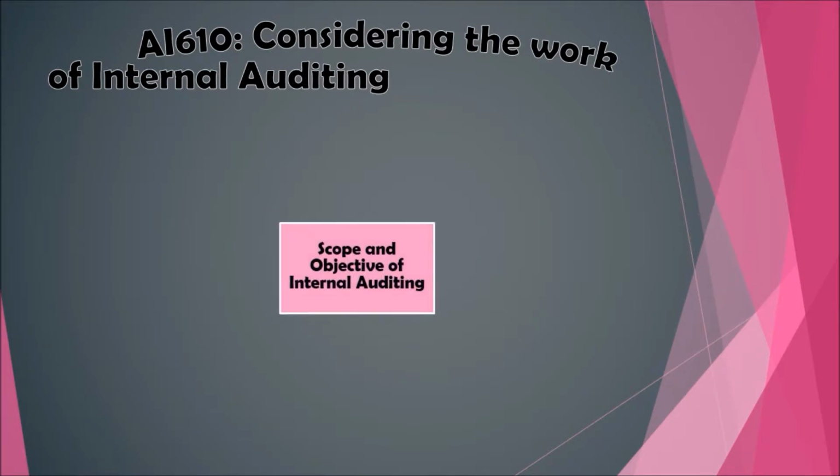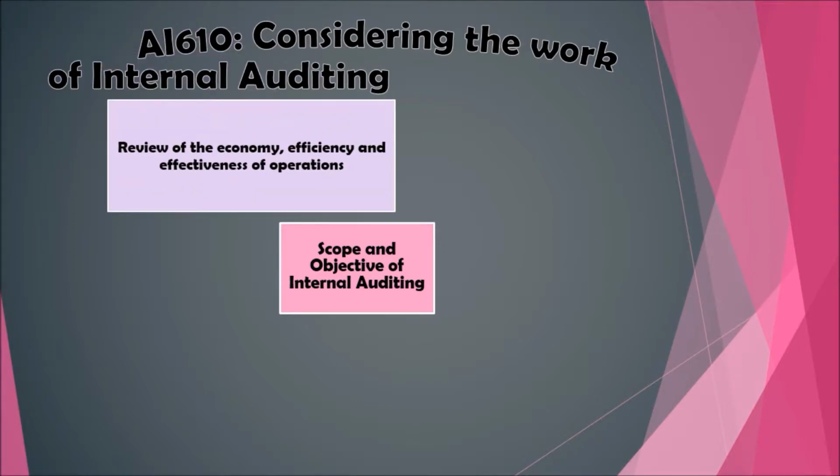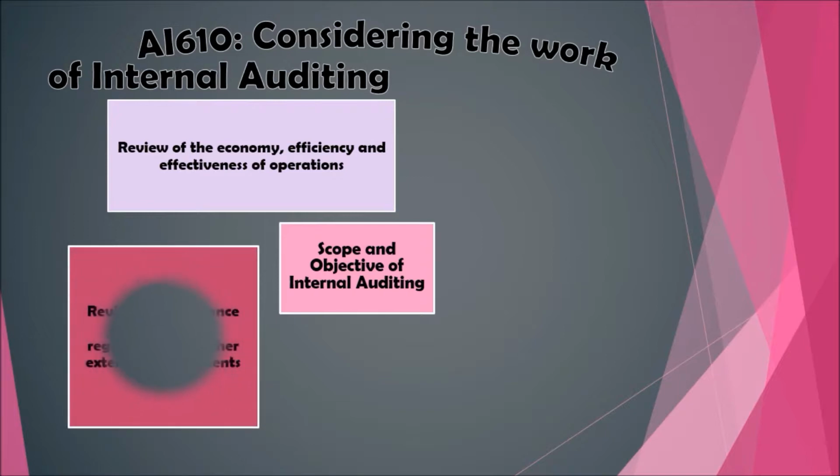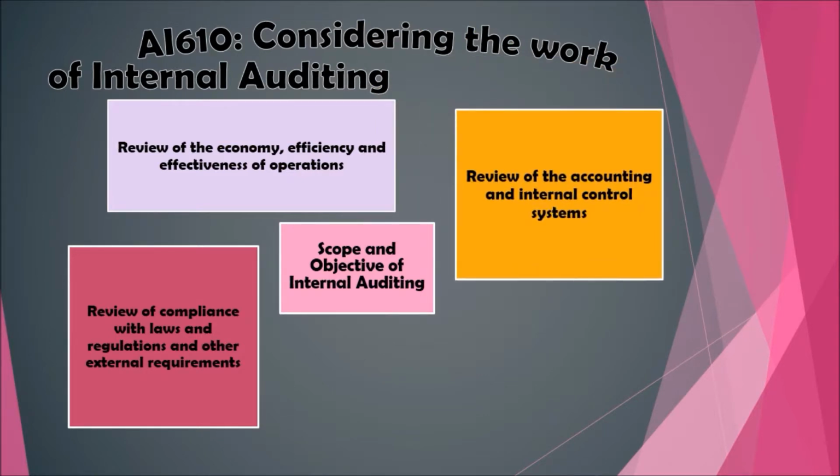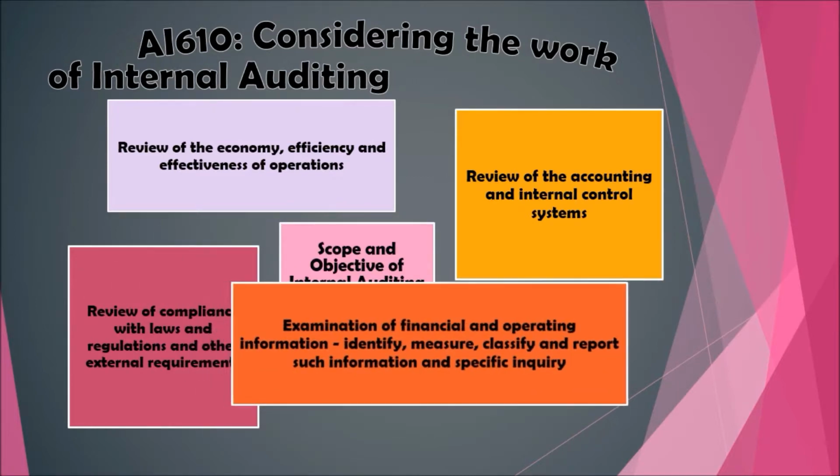The scope and objective of internal auditing vary widely and depend on the size and structure of the entity and the requirements of its management, among others. 1. Review of the economy, efficiency and effectiveness of operations including non-financial controls of an entity. 2. Review of compliance with laws and regulations and other external requirements and with management policies and directives and other internal requirements. 3. The establishment of adequate accounting and internal control systems is the responsibility of management, which demands proper attention on a continuous basis.